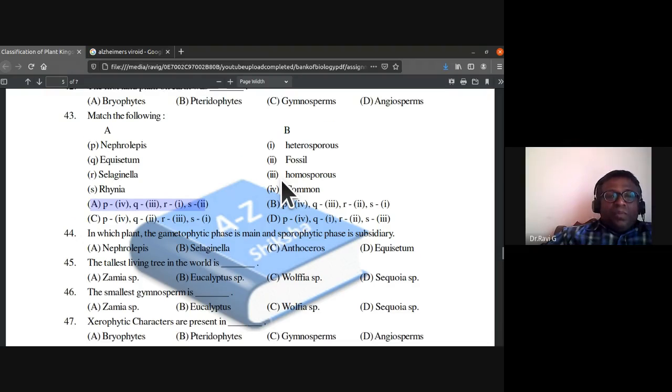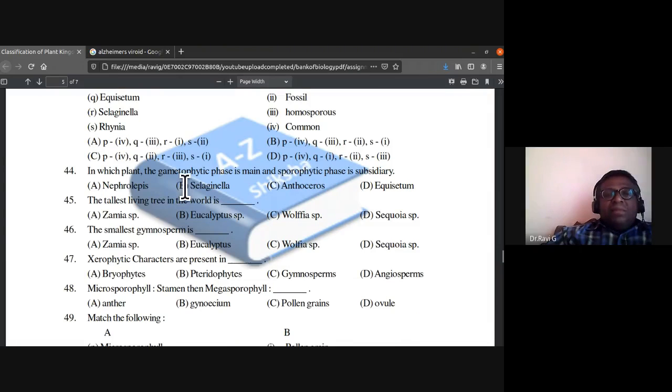In which plant is the gametophytic phase main and the sporophytic phase subsidiary? You have been given examples: Nephrolepis, Selaginella, Anthoceros, Equisetum. In which plant do you notice this? So you have to look into the examples and search for the bryophyte.